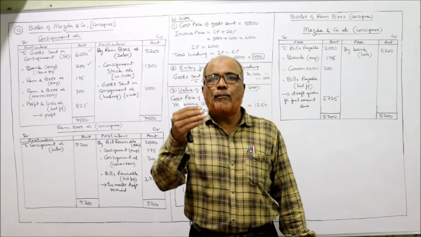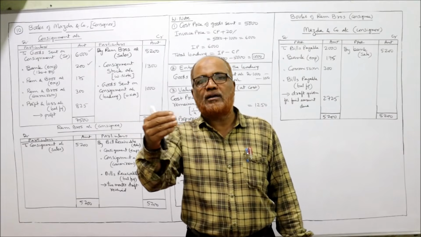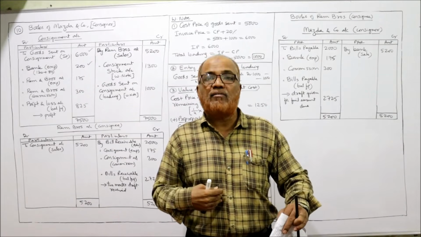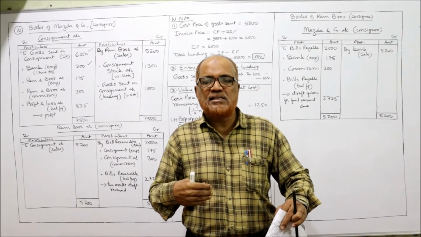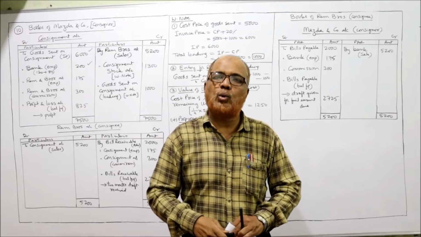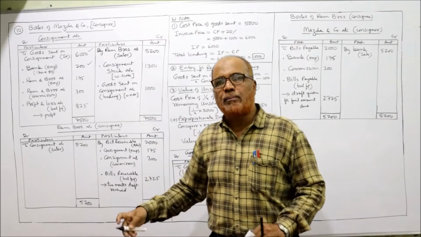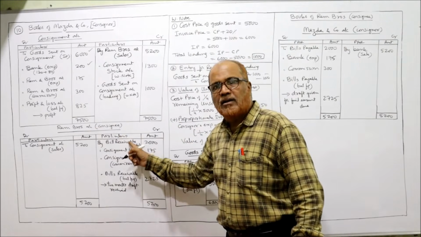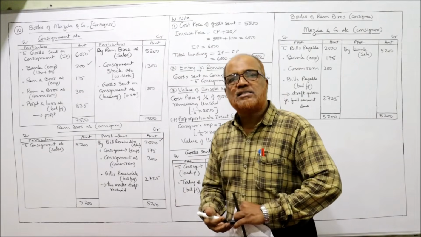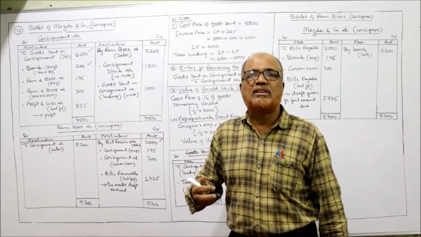So the entry will be bills receivable account debit to Ram Brothers account. A bill is received in advance. The bill is received in the form of advance, 2,000. The bills receivable account is debited to Ram Brothers account, so Ram Brothers account is credited by bills receivable advance. And this bill is discounted with the bank.